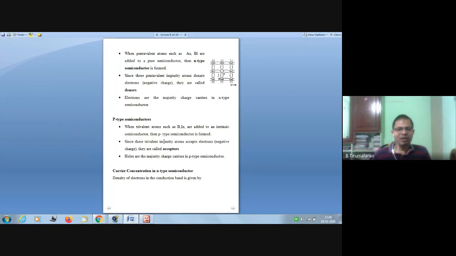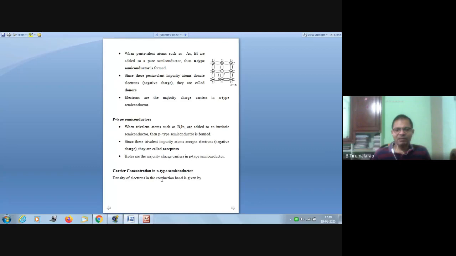That impurity is called an acceptor impurity in a p-type semiconductor, whereas in the case of an n-type semiconductor, the added impurity is known as the donor impurity. Right? Examples of pentavalent impurity in n-type semiconductor: arsenic, bismuth. Please memorize that. Whereas trivalent impurities, that is acceptor impurities in p-type, are boron and indium.